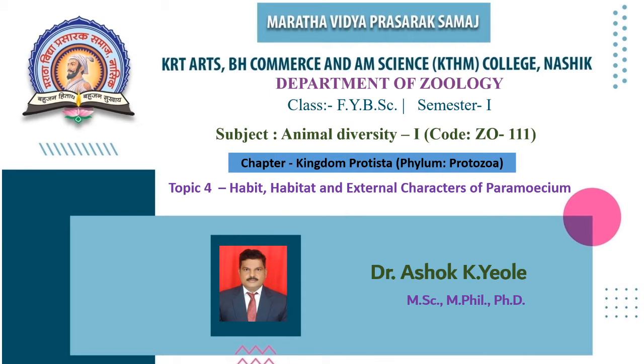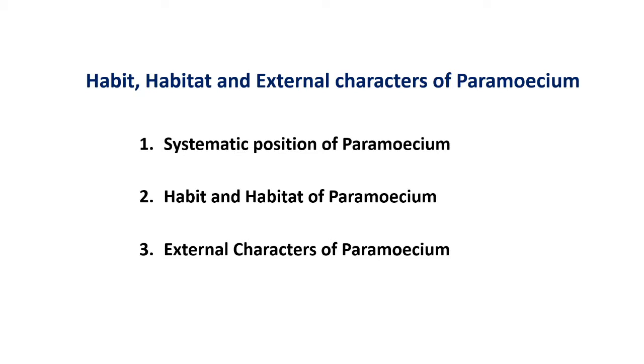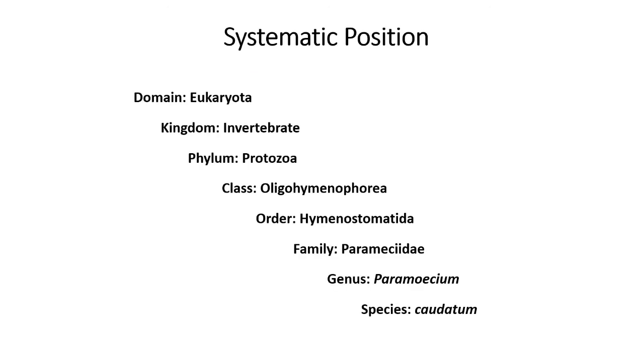In today's presentation, we are going to discuss a topic of chapter Kingdom Protista. The topic is Habit, Habitat and External Characters of Paramecium. In this presentation, we focus on topics like systematic position of Paramecium, habit and habitat of Paramecium, and then external characters or the morphology of Paramecium. So let us start from systematic position.